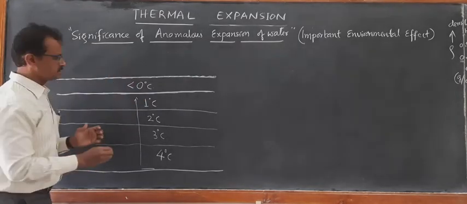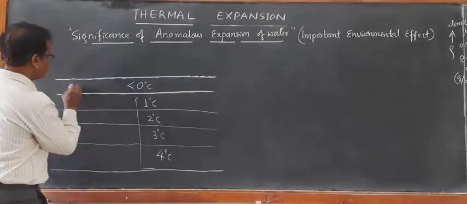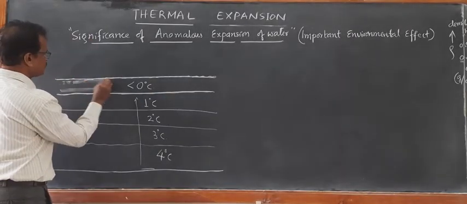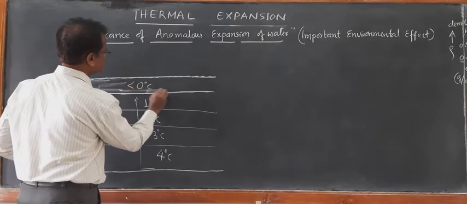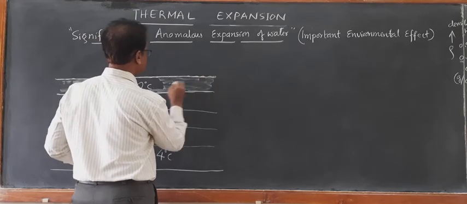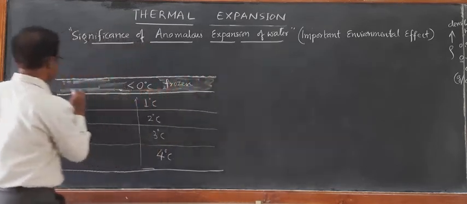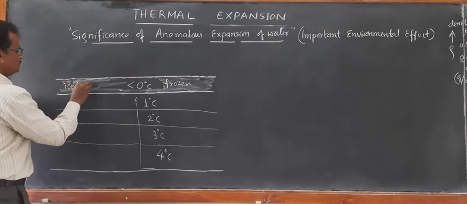The upper layer, being least dense, will be completely frozen. It forms a complete ice layer.